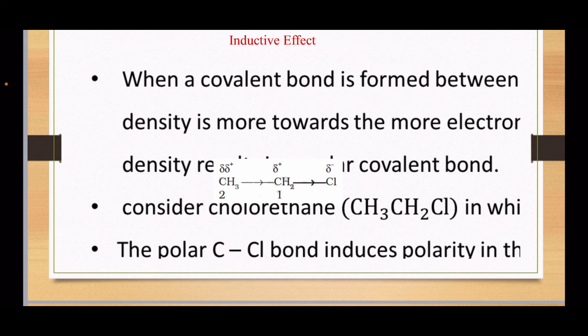Now you can see this example, chloroethane. The bond between carbon and chlorine is a polar bond because chlorine is more electronegative than carbon. So it will carry a partial negative charge and there will be a partial positive charge on the first carbon, which induces polarity, or makes the bond between the first carbon and second carbon also polar. It induces polarity in the next carbon also. So this is the inductive effect.